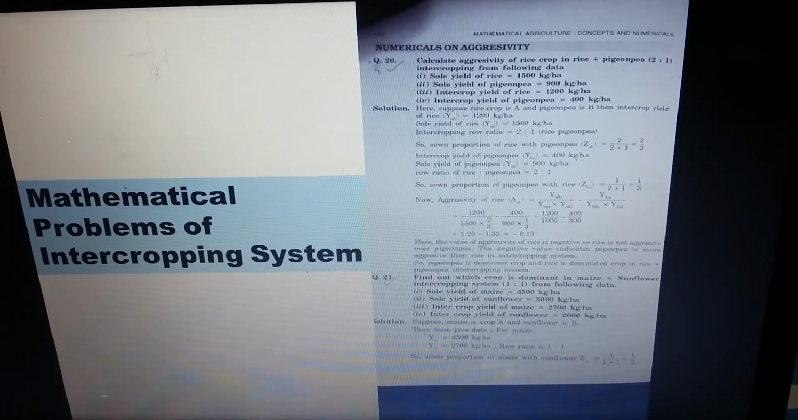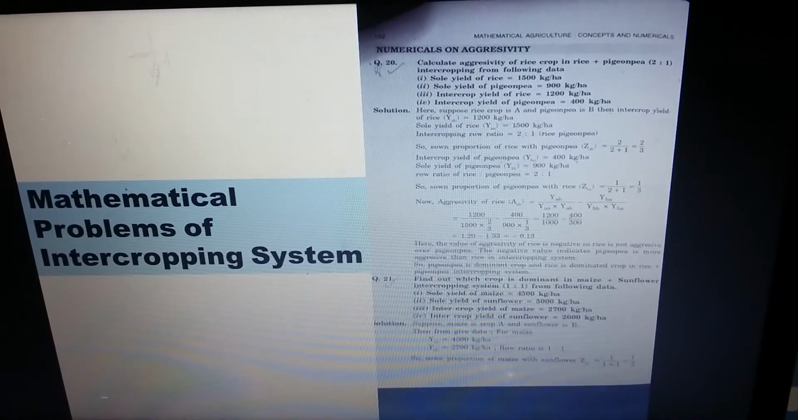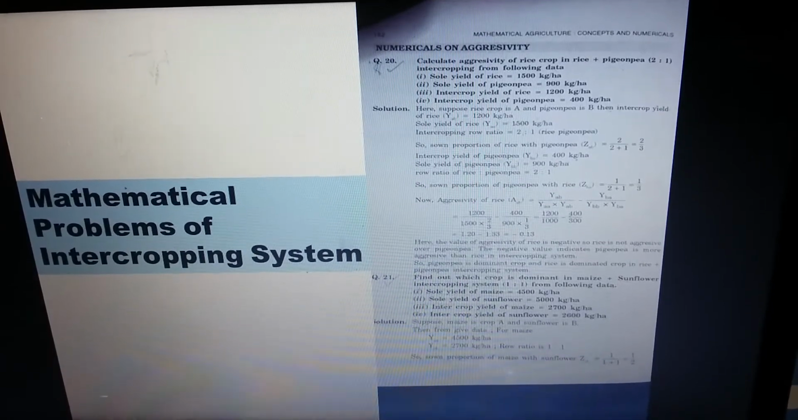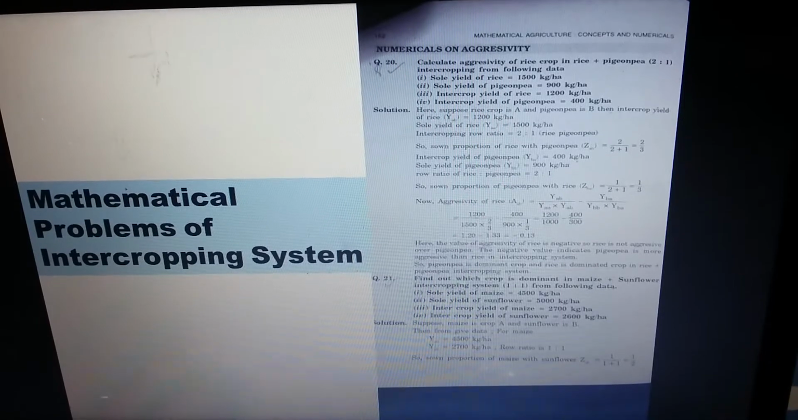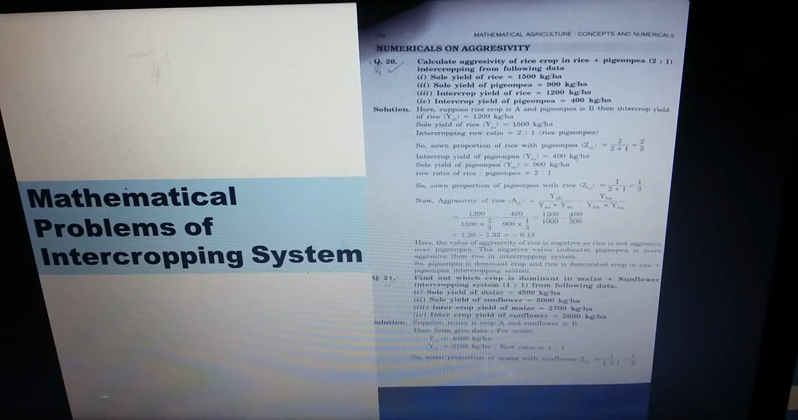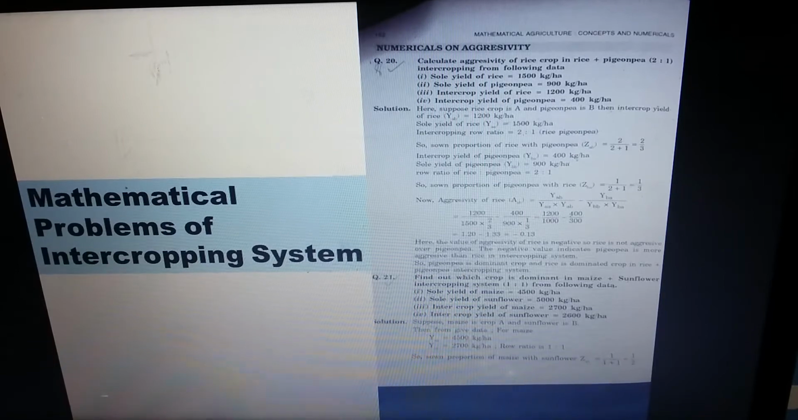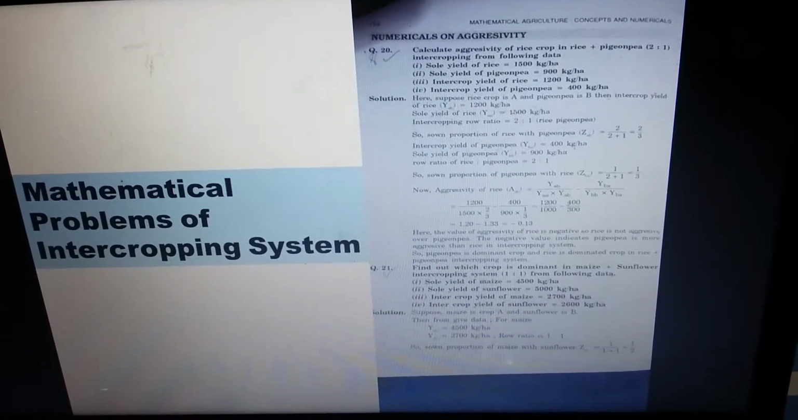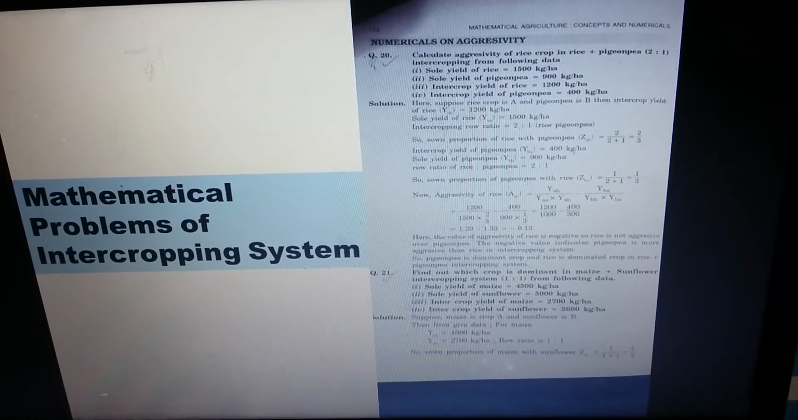Sole crop yield of rice is 1500 kg per hectare. Sole yield of PGNP is 900 kg per hectare. Intercrop yield of rice is 1200 kg per hectare. Intercrop yield of PGNP is 400 kg per hectare. So you have different values, that means the sole yield of rice is 1500 kg per hectare.